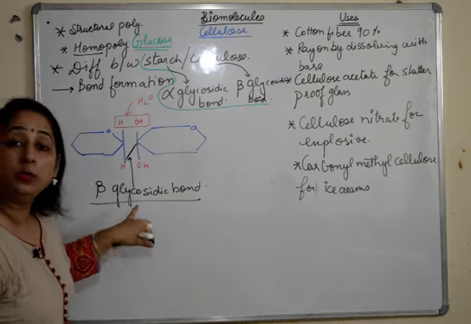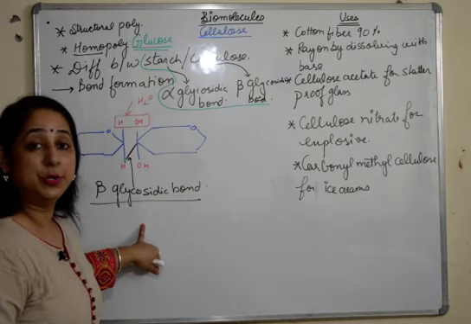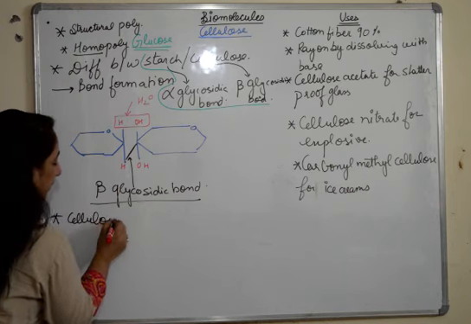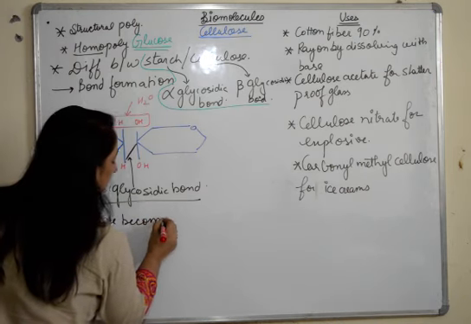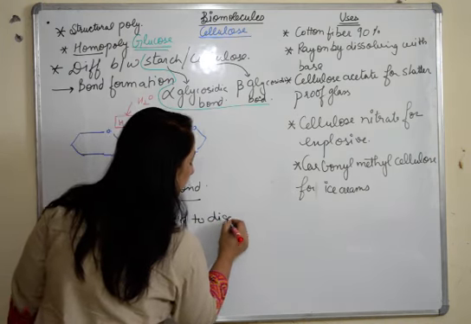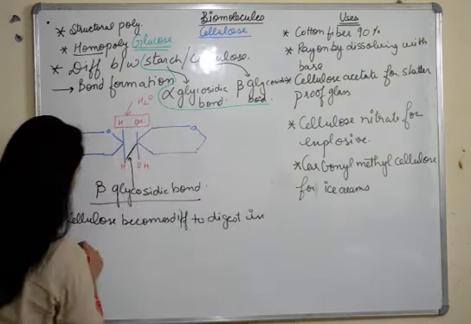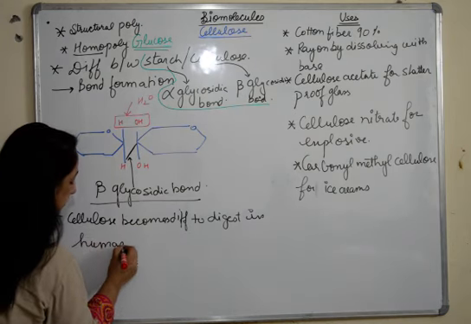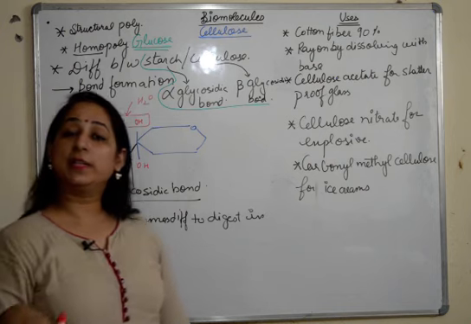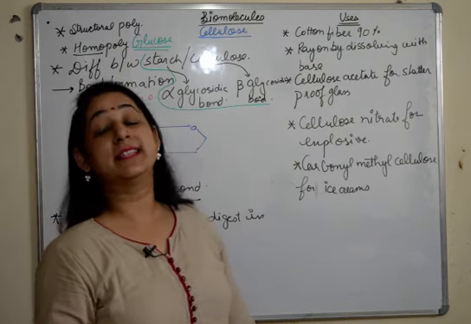Now how does this impact cellulose? Cellulose becomes difficult to digest in humans. You must have read this in grade 10th also, that humans are unable to digest cellulose.